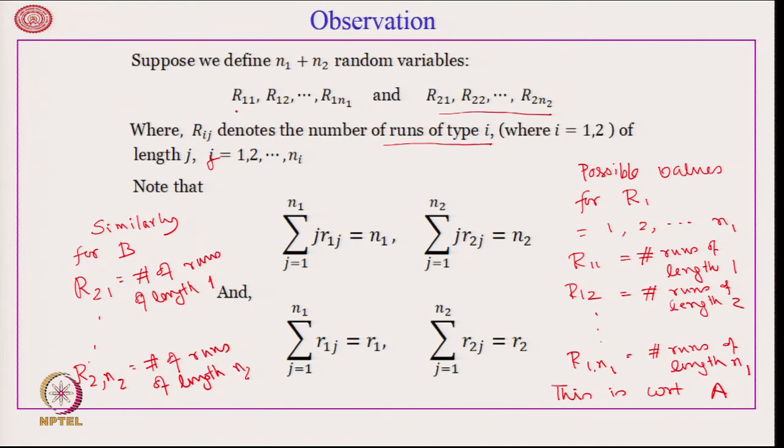That is how we get R_1_1, R_1_2 up to R_1_n_1, and R_2_1, R_2_2, up to R_2_n_2.